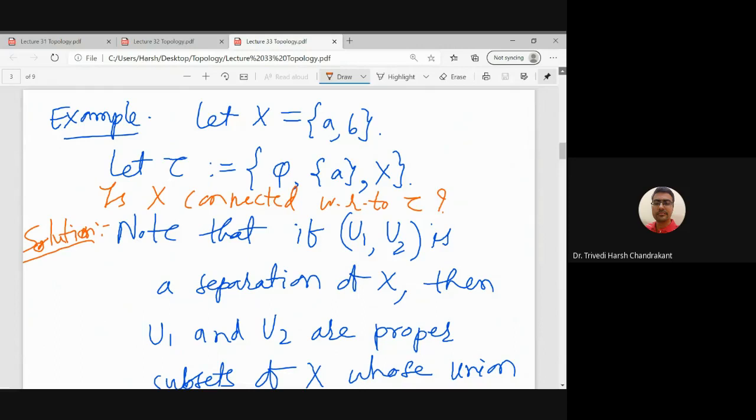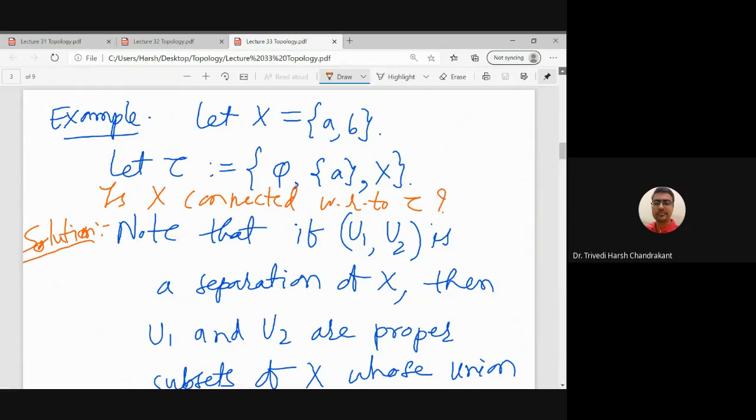So suppose I am assuming this set is disconnected. Then there is a separation U1, U2 of X. So U1 and U2 are proper subsets of X by the definition of separation. What is the definition of separation?